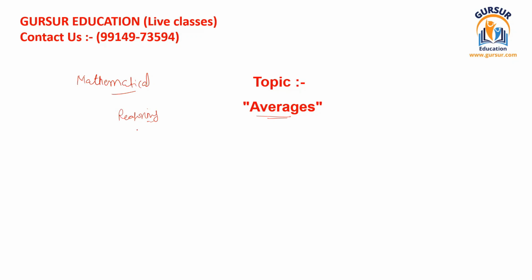I believe that, being my regular student, you would have gone through all the previous lectures of mathematical reasoning, whatever we have already learned, like number series, letter series, coding, decoding, then blood relation, then speed, time and distance, profit and loss, then ratio, proportions, and after that interest. All these things we have already covered. And if you have studied all these things, then it is suggested to go through this last topic. And I must tell you, this is a very easy, very interesting and very beautiful chapter to study.